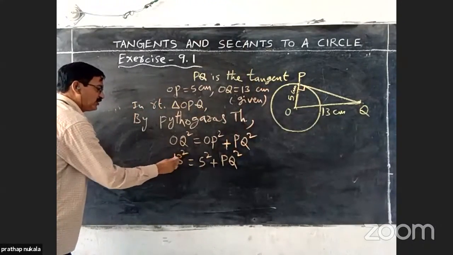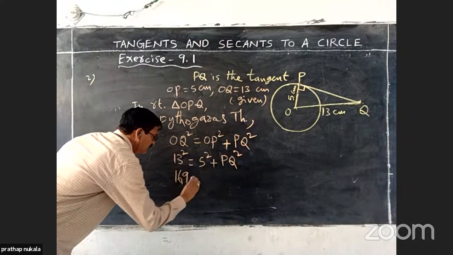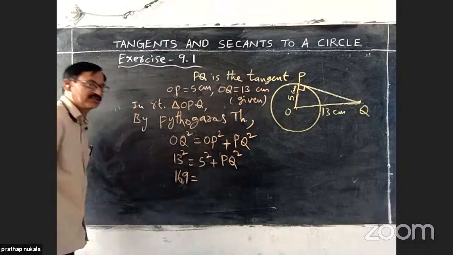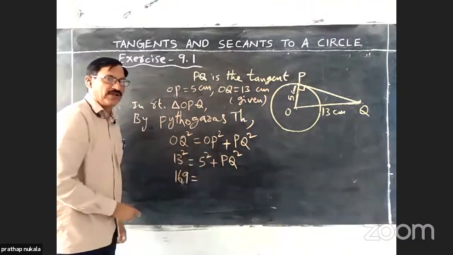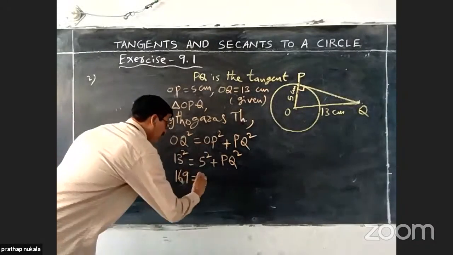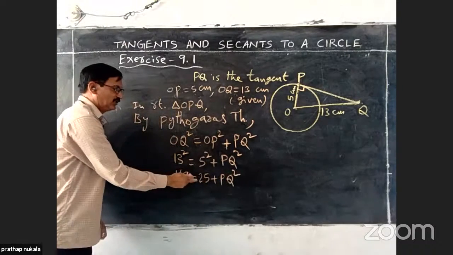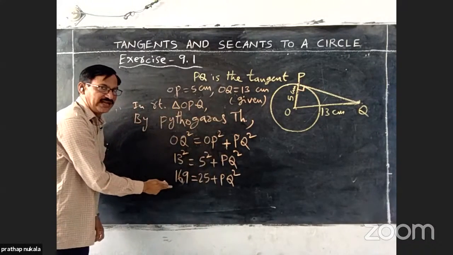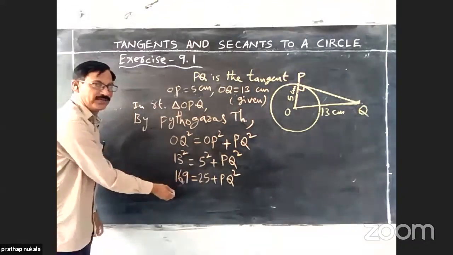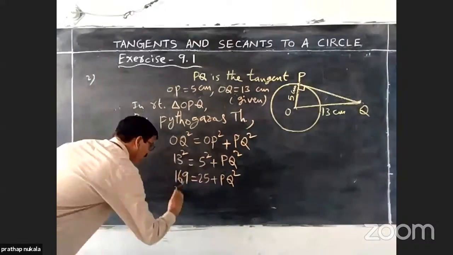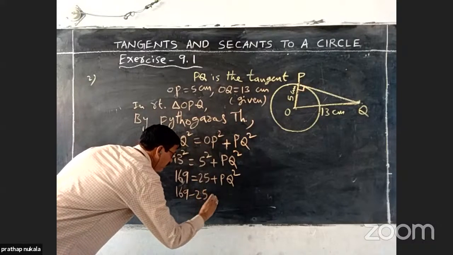What is 13 square? 13 into 13 is 169. The square of 13 is 169. Then 5 square, 5 into 5, is 25, plus PQ square. Now transpose the term 25 to the left side. Then the sign will be changed. Plus 25 becomes minus 25. Therefore, 169 minus 25 equals PQ square.